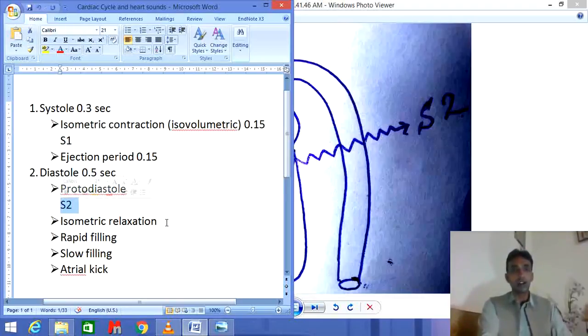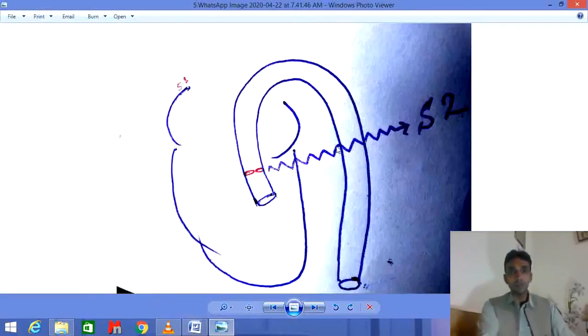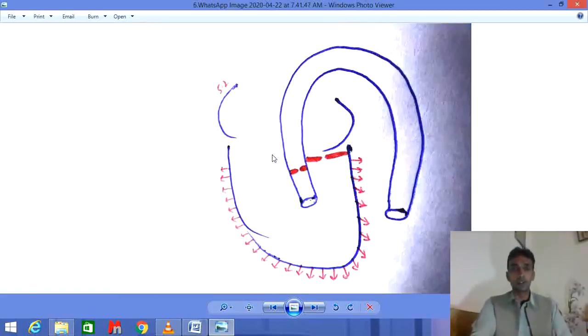Now coming toward the isometric relaxation. This valve is already closed, and this valve becomes closed after the S2 sound.